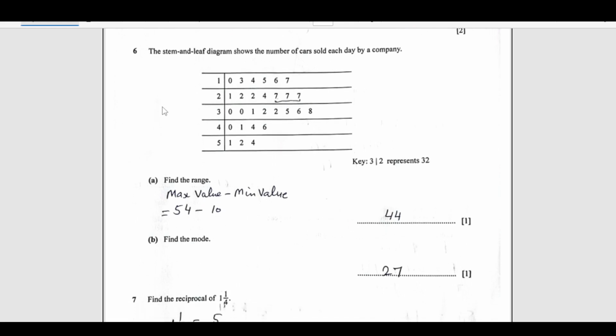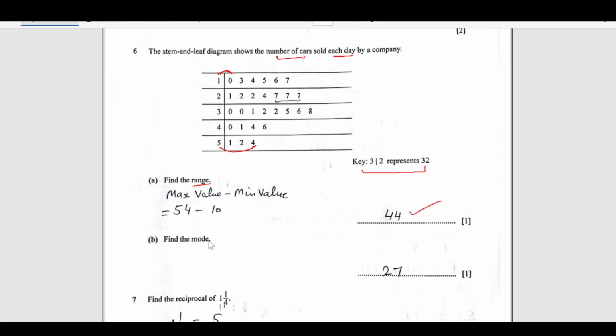Number 6, the stem and leaf diagram shows the number of cars sold each day by a company. We have here the key: 3 | 2 represents 32. Find the range. The range is the maximum value minus the minimum. Maximum here is 54, right, and minimum is 10. So 54 minus 10 is 44.